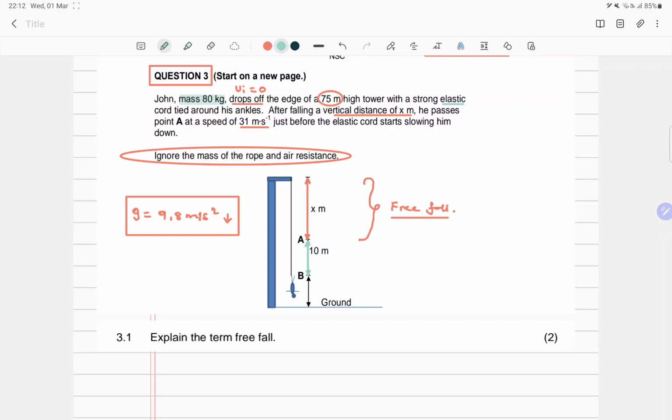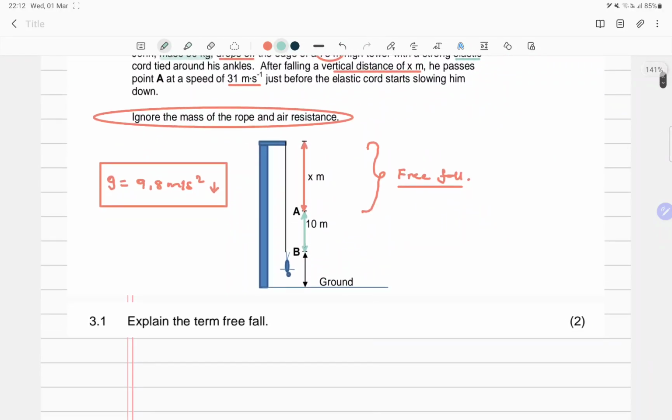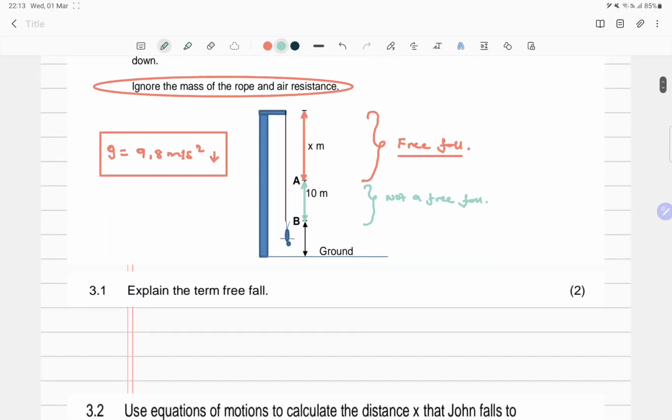And now, in this instance right here, we can tell that this rope is doing its own thing. It's definitely going to slow him down. So here we are not doing a free fall. Now these are some of the things you want to keep in mind as you work out this question.